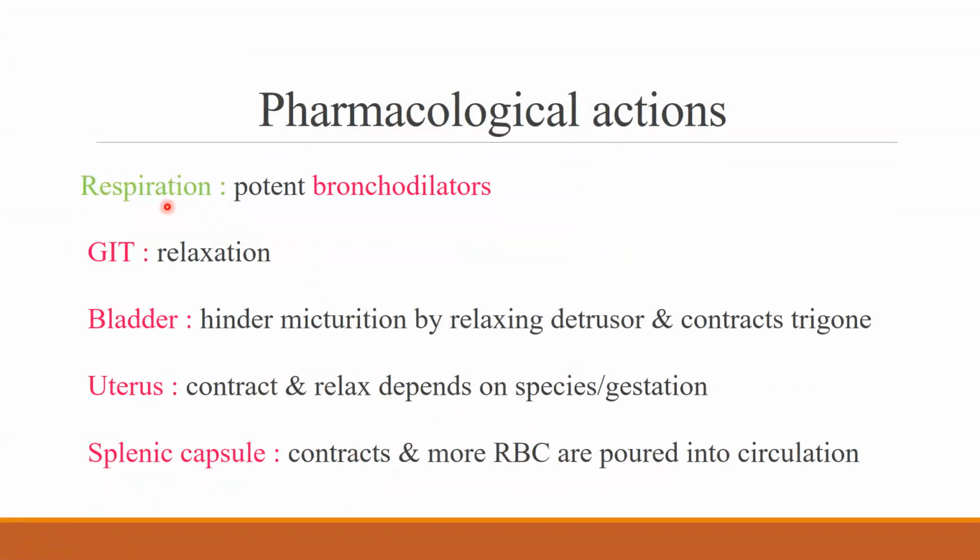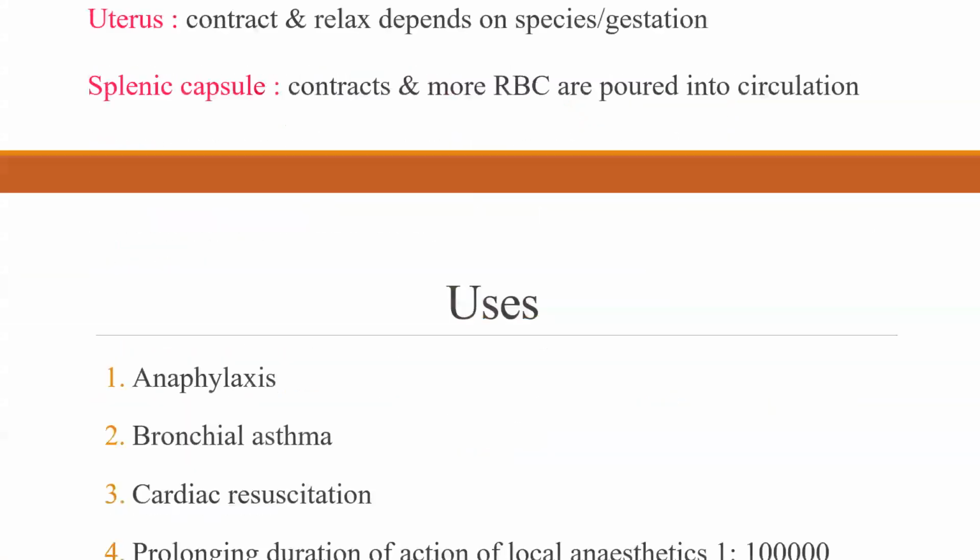At the level of the respiratory system, beta 2 agonistic action causes prominent bronchodilation. In the same way, at the level of the uterus, beta 2 mediated relaxation happens in the human. The effects on GIT, bladder, and splenic capsule are not that significant, but GIT relaxation happens. Bladder micturition will not be free. With the splenic capsule, more RBCs will be poured into the circulation.